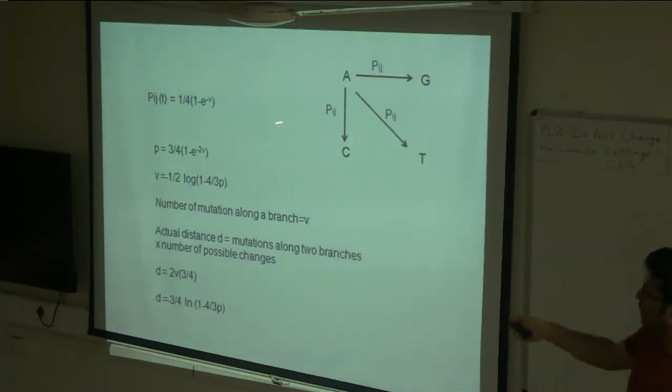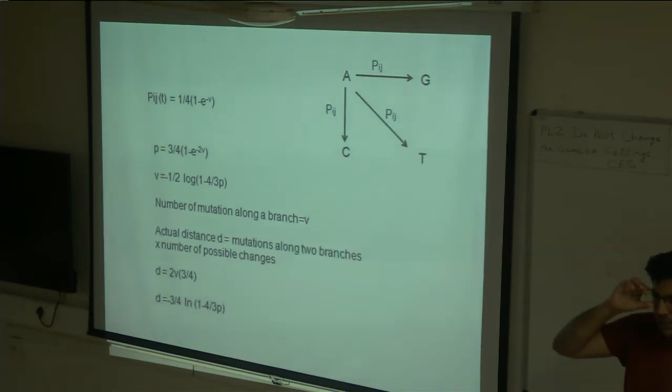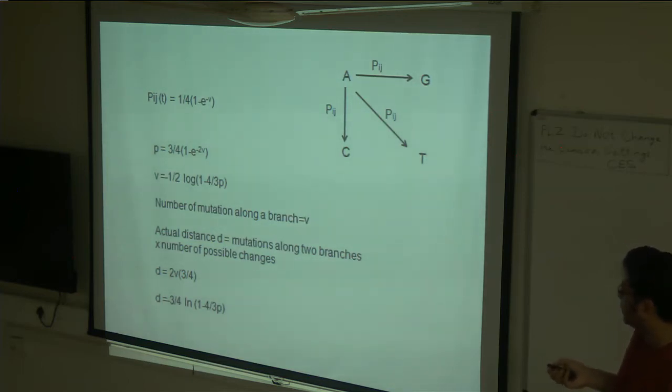So if you're working with a protein coding gene, then this model is not a good model to use. So there are different models for protein coding genes also. There are some models that are specific to protein coding genes that can be used. This model assumes that all substitutions are equally likely.